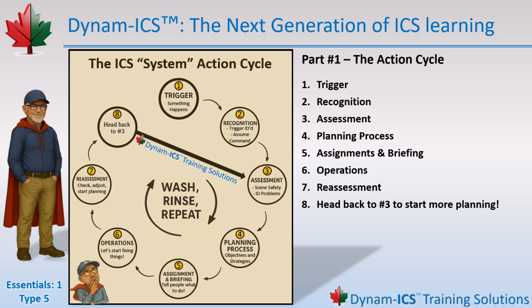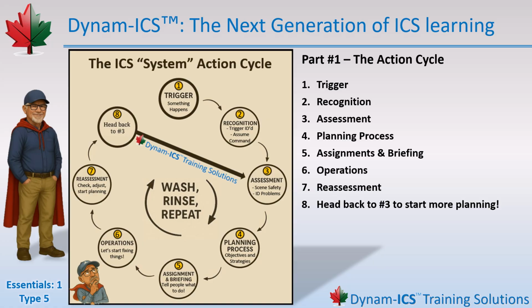1. Something happens. The trigger. 2. Someone or something recognizes there's a problem and you realize it's yours. 3. You assess what's going on. Conditions, safety, problems. 4. You build a quick plan. Objectives and strategies. 5. You brief people, tell them what needs doing. 6. You run the operation. Start fixing things. 7. You check how it's going. Reassessment. 8. And then you loop right back to assessment because no incident stays static.